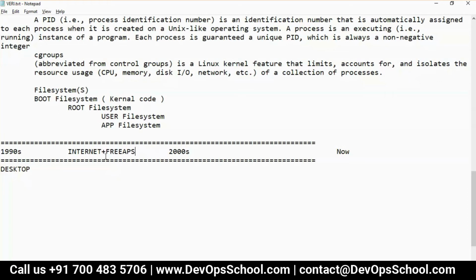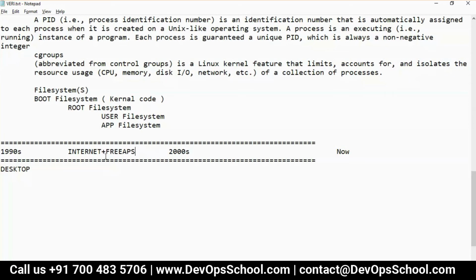At that time, we were using the internet and a few applications and websites, Yahoo and all. So think about the problem of Yahoo, one of the case studies.